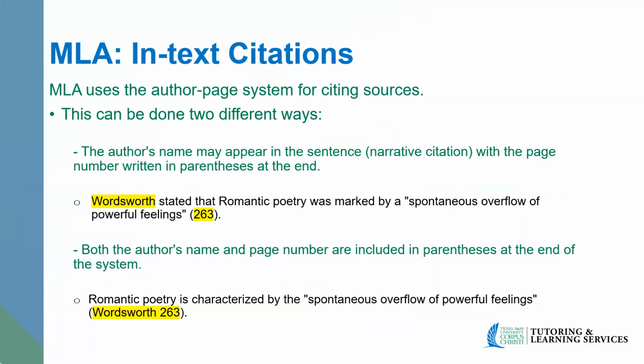So, MLA in-text citations. MLA uses the author-page system for citing sources. This can be done in two different ways. The first is the narrative citation. This is when the author's name may appear in the sentence with the page number written in parentheses at the end. So in our example, we have the name of the author, which is Wordsworth. Wordsworth stated that romantic poetry was marked by a spontaneous overflow of powerful feelings, page number in parentheses. That is going to be the narrative citation.